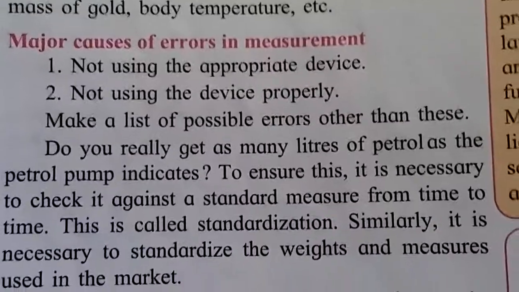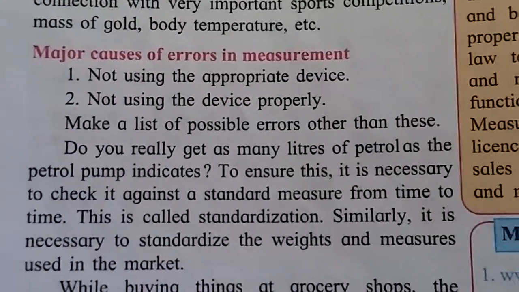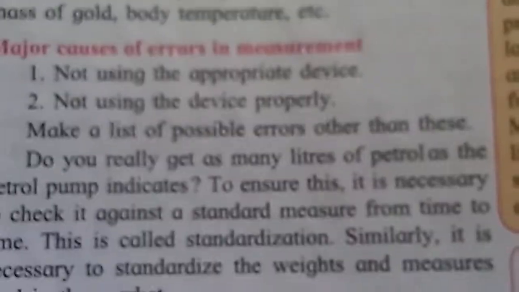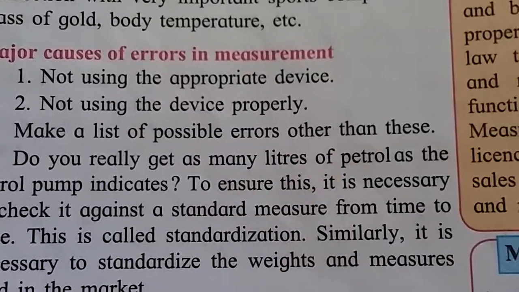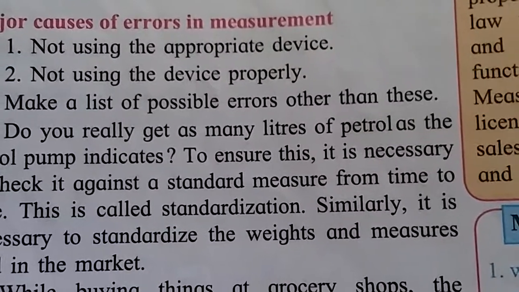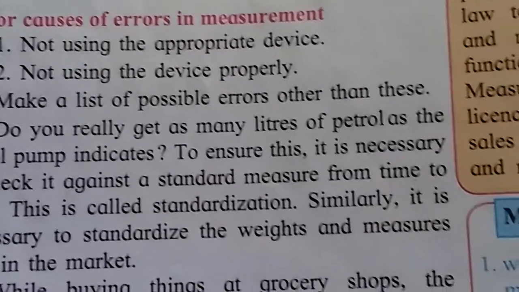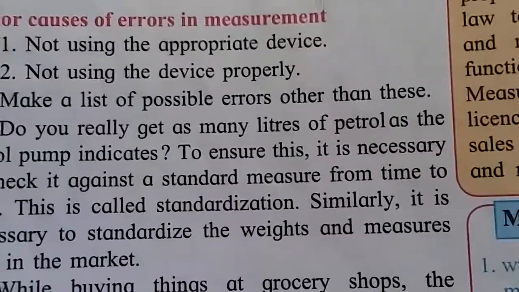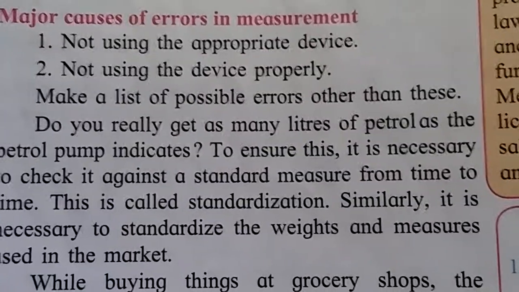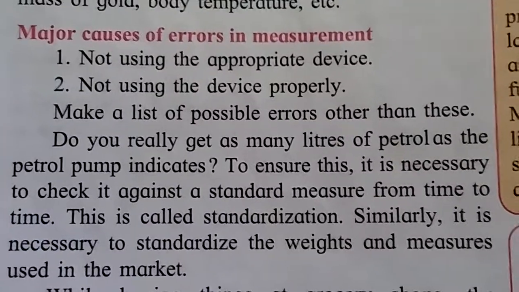Next, make a list of possible errors other than these. Which are the possible errors? While taking a measurement, some errors are introduced due to human limitations. Because of human limitation, there are some errors.